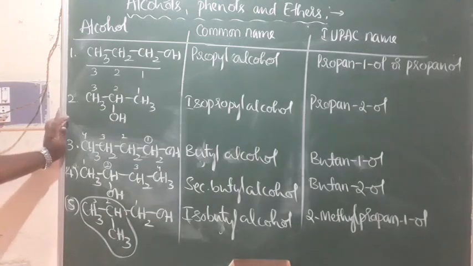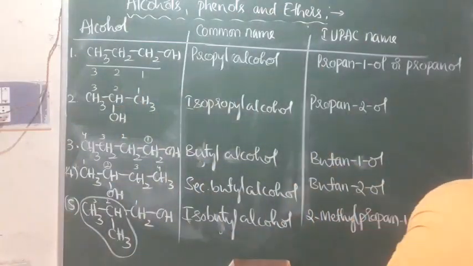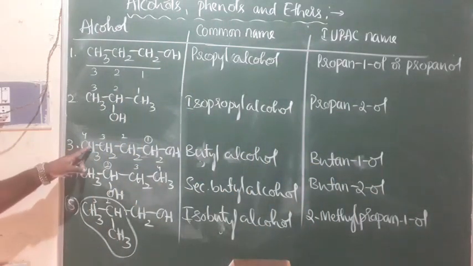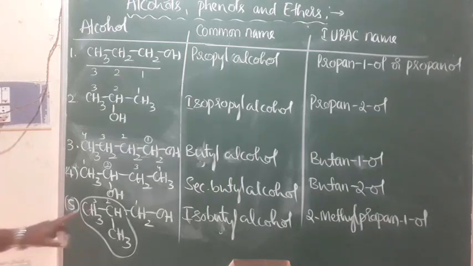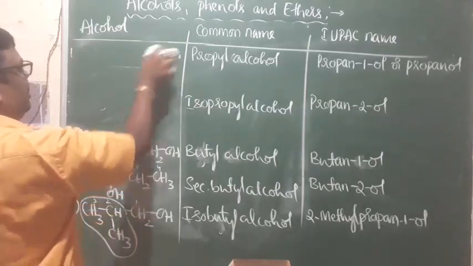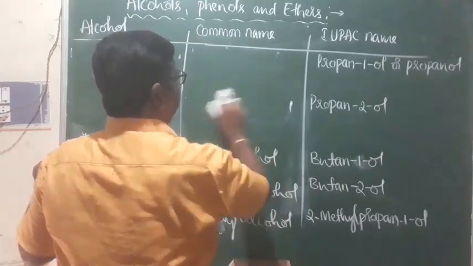So this is what we call the IUPAC names and some common names of alcohols. We'll go for the next one. This is butyl alcohol, this is secondary butyl alcohol, and this is isobutyl alcohol. Now one more isomer of butyl alcohol is tertiary butyl alcohol.